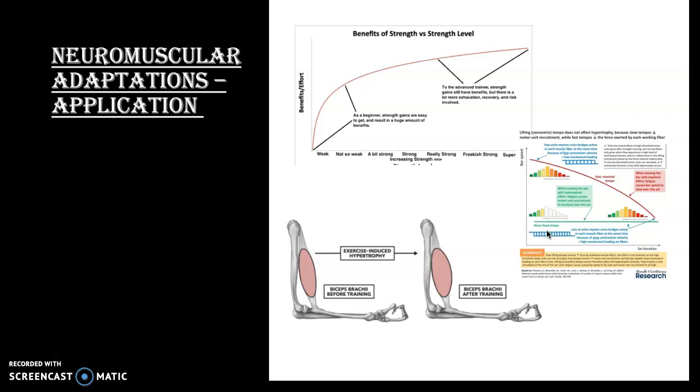So the muscle fibres of high threshold motor units grow after strength training, and muscle fibres only grow when they experience a high level of mechanical tension in the concentric phase. So if only low threshold motor units are recruited, then mechanical tension is low and little hypertrophy occurs. So the slow lifting tempos involve increasing the force by the individual muscle fibres, but effort is not maximal, so the high threshold motor units are not recruited, whereas fast tempos involve increased motor unit recruitment, but fast bar speeds mean mechanical loading on each fibre is lower. And this is all to do with the image down here showing the hypertrophy, which we're about to come to now.